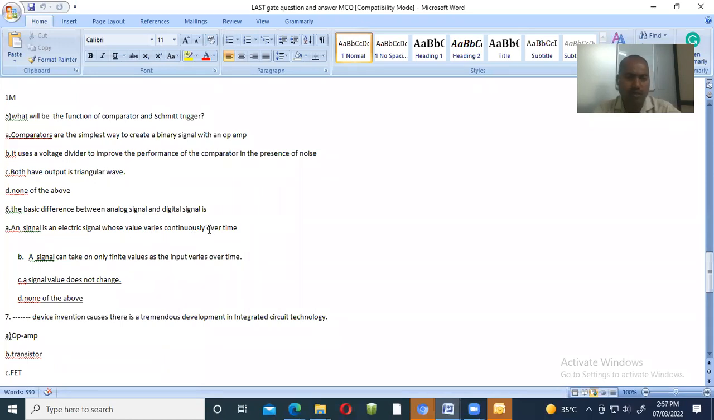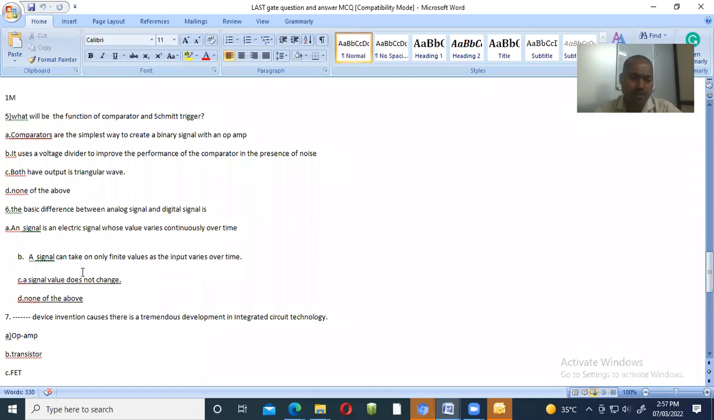This is also one of the answers. We have seen another: a signal can take on only finite values as the input varies over time. An analog signal is an electric signal whose value varies continuously over time. Continuously varying, this is nothing but an analog signal. A signal that can take on only finite values as the input varies over time is for the digital signal.